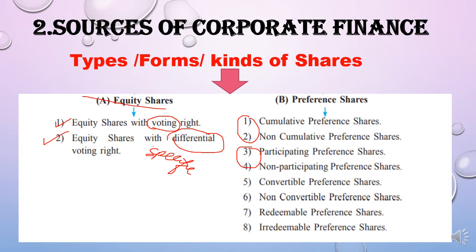Convertible means which can be converted into equity shares, and non-convertible which cannot be converted. The last pair is redeemable and irredeemable. Redeemable means repayable, paid back, and irredeemable means not repaid to the preference shareholder. So let's first see the equity share, students.